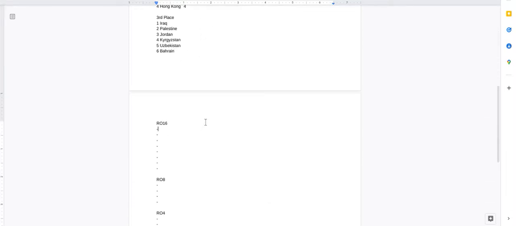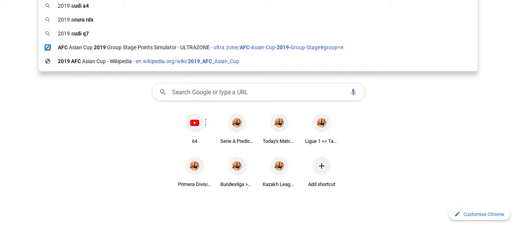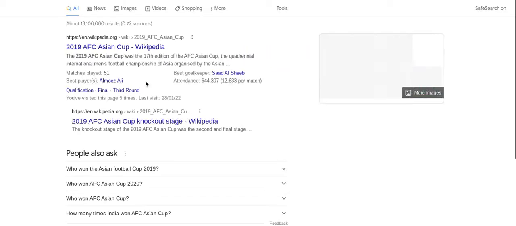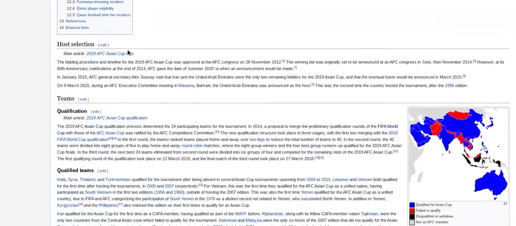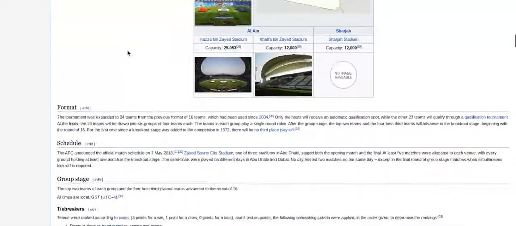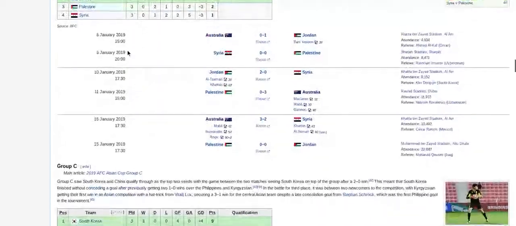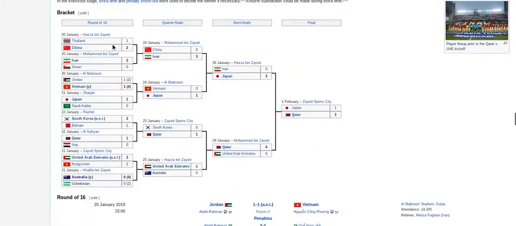So we're going to have to base these round of 16s exactly off the 2019 AFC Asian Cup. Right here. I don't care about the pots or anything. Okay, Thailand and China.